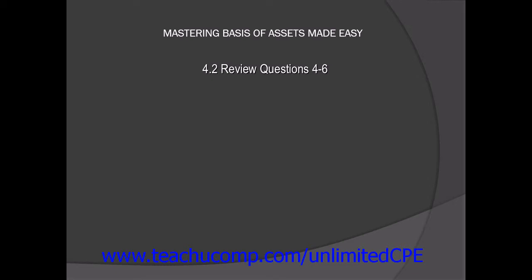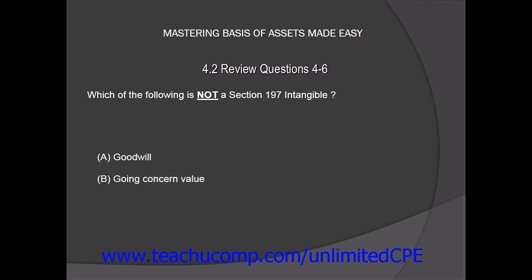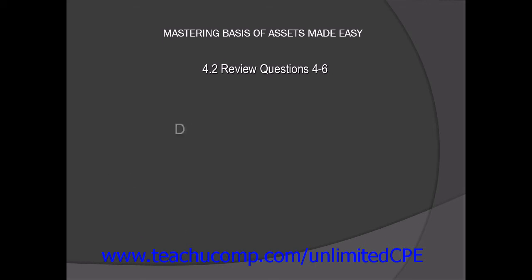Now let's take a look at review question number 6. Which of the following is not a Section 197 intangible? Goodwill, going concern value, a non-compete covenant, or foreign currency? The answer is D. Foreign currency is not considered a Section 197 intangible.